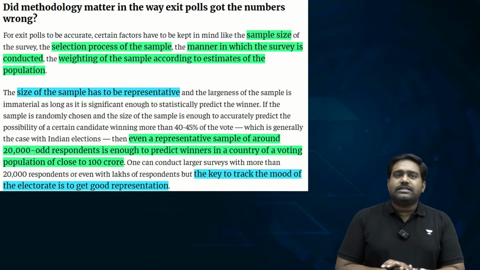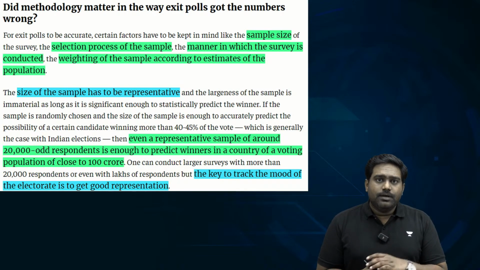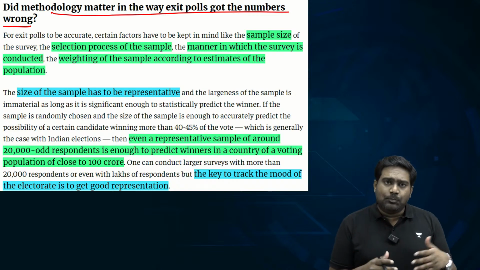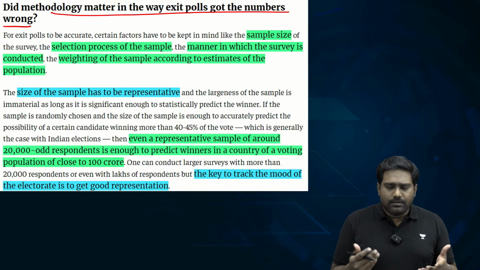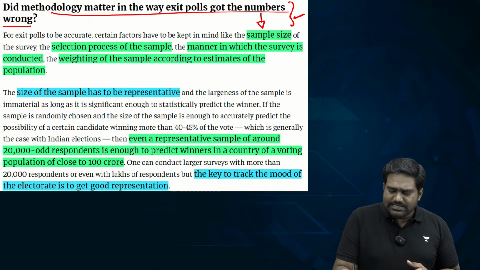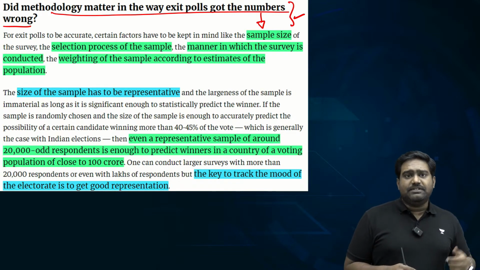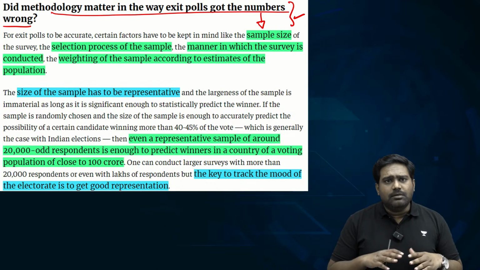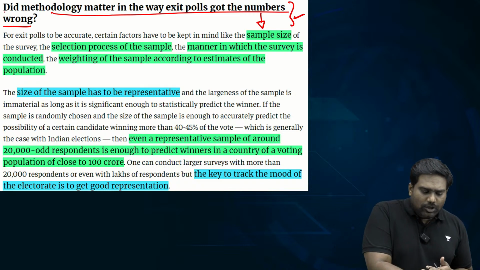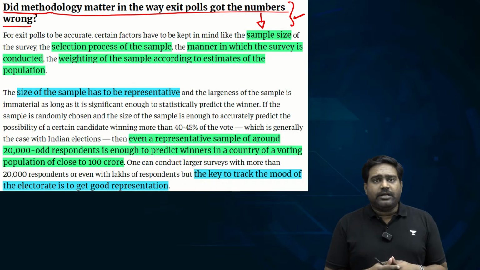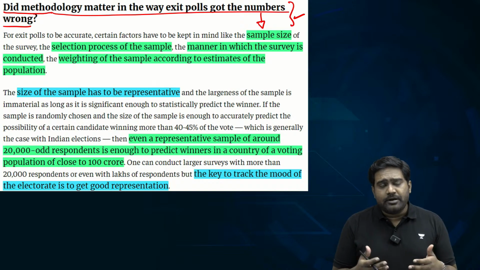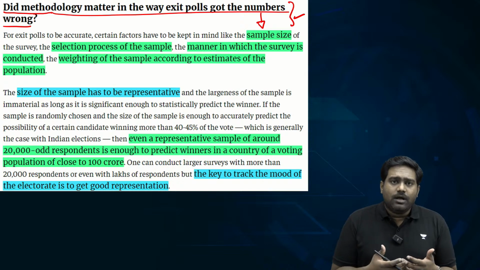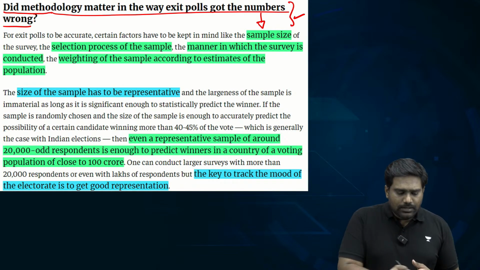Now, let's understand what exactly is the methodology. How is this sampling and statistical exercise conducted, and where do the pollsters go wrong? Because we've seen in many instances, in several state assembly elections, you take the West Bengal assembly election, last year's Karnataka assembly election, many exit polls got it completely wrong. And it was not by a small margin, but a diametrically opposite prediction was provided by some of the exit polls, but the actual result turned out to be something else. So how can there be such a huge contradiction?